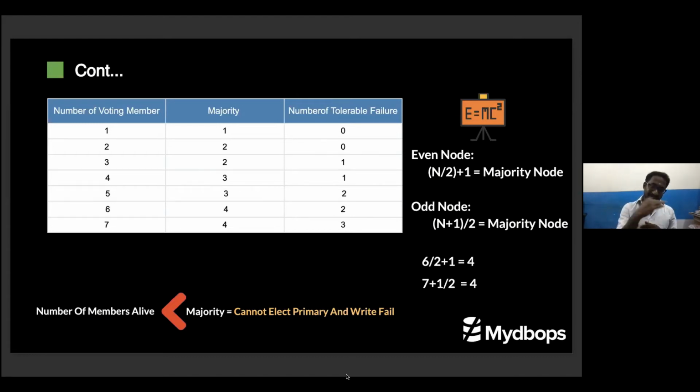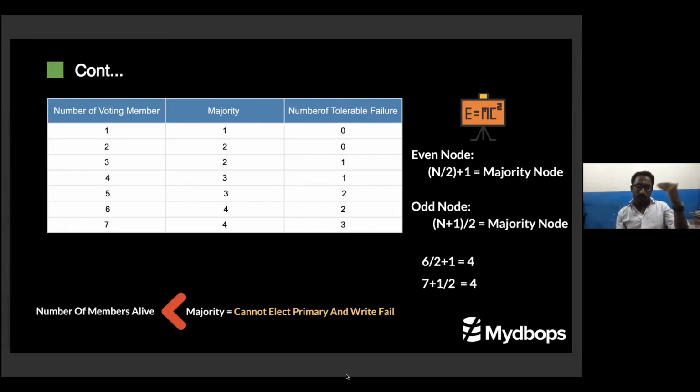When you're going for a 7, 7 is an odd number, so I need to use the formula 7 plus 1, 8, divided by 2, 4. Then the majority will be 4. When you're going for 5, you see that 5 and 6 are very equivalent values to compare. The number of tolerable failures is the same. Even if you are going for 5, your tolerable failure is 2. With 6, it is also 2. But the majority node count makes the difference. So whenever you are designing the replica set node architecture, you need to consider this formula.